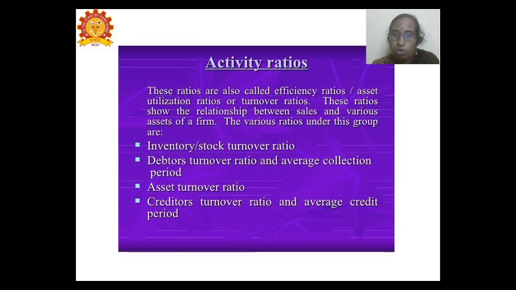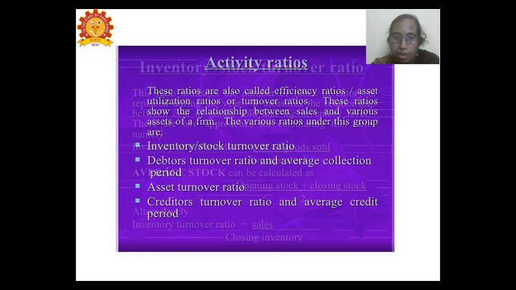Next we have the fourth segment, which is the activity ratios. We have so far seen the liquidity ratios, solvency ratios, proprietary ratio and profitability ratios. Now we have the activity ratios, which give the efficiency of the business. This ratio gives the relationship between sales and various assets of the business. It includes various ratios such as the inventory turnover ratio, debtors turnover ratio or average collection period, assets turnover ratio, creditors turnover ratio and average credit period.